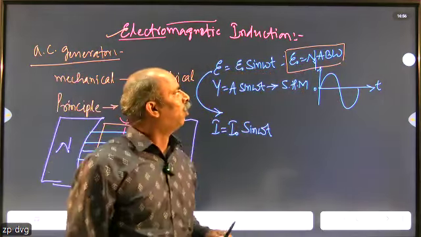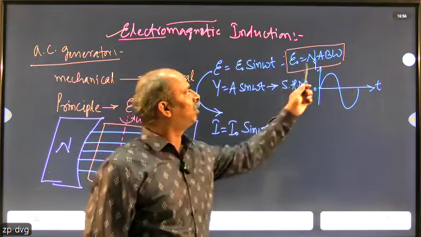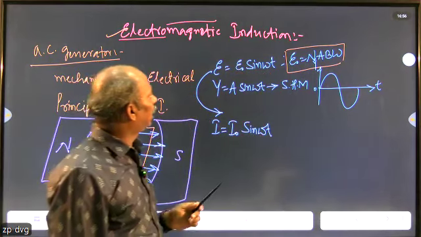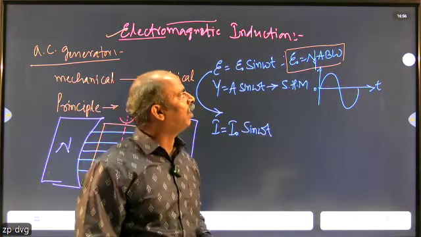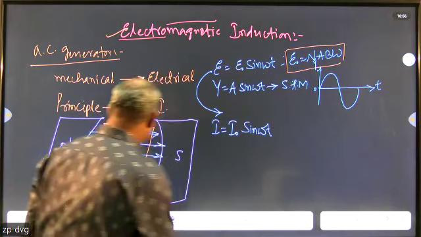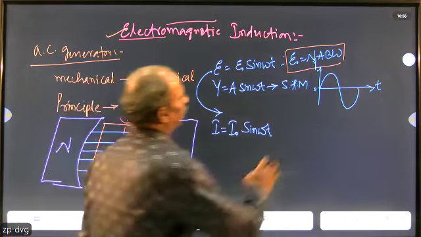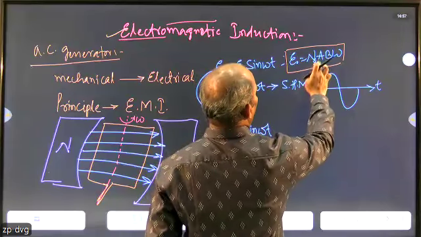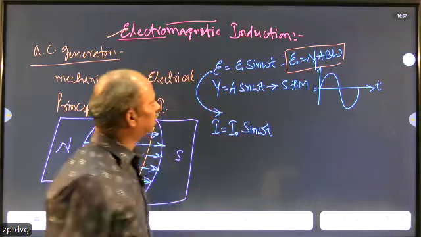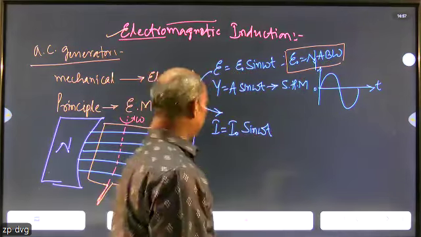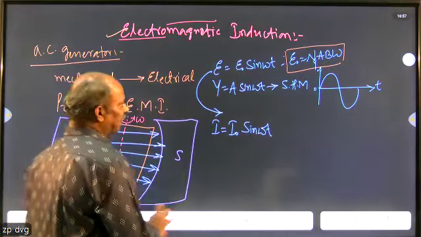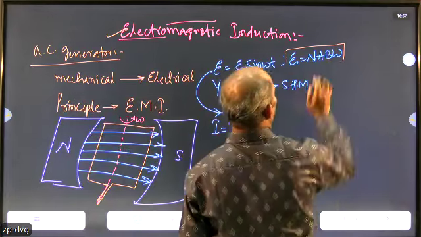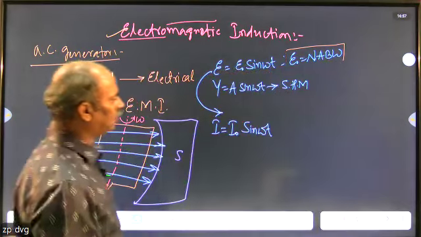Here, the maximum value of the voltage induced in a coil present in a generator is given by NAB omega. Here N stands for the number of turns, A stands for the area of cross section of the coil, B stands for the strength of the magnetic field, and omega stands for the angular velocity. So this is the equation for the maximum induced EMF.